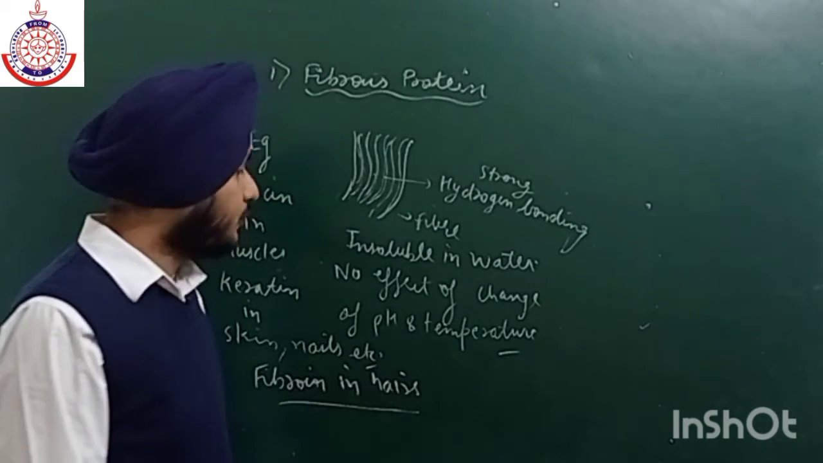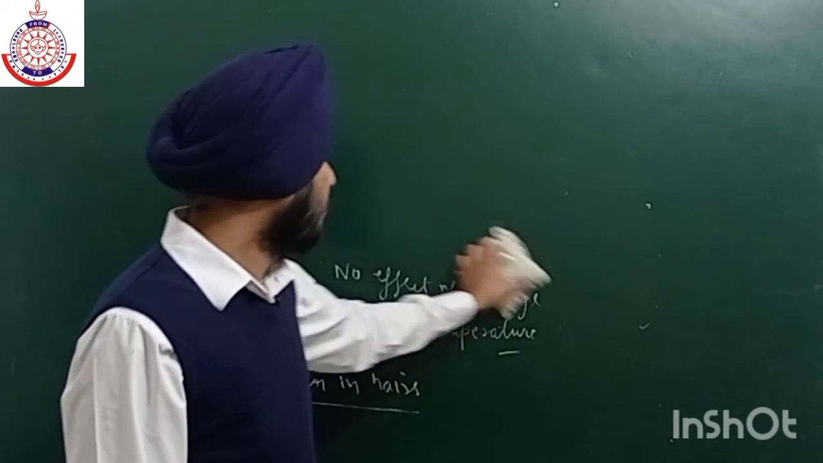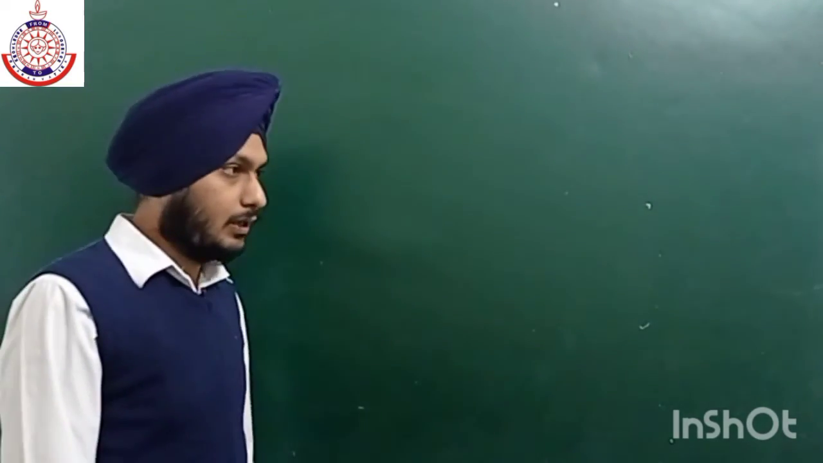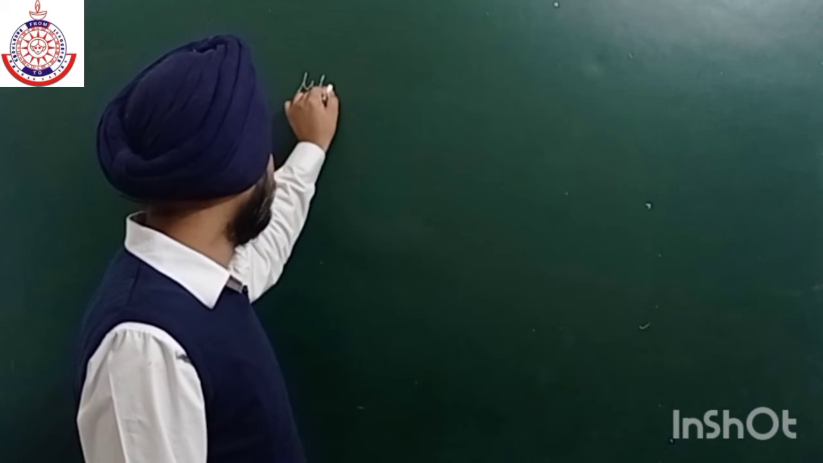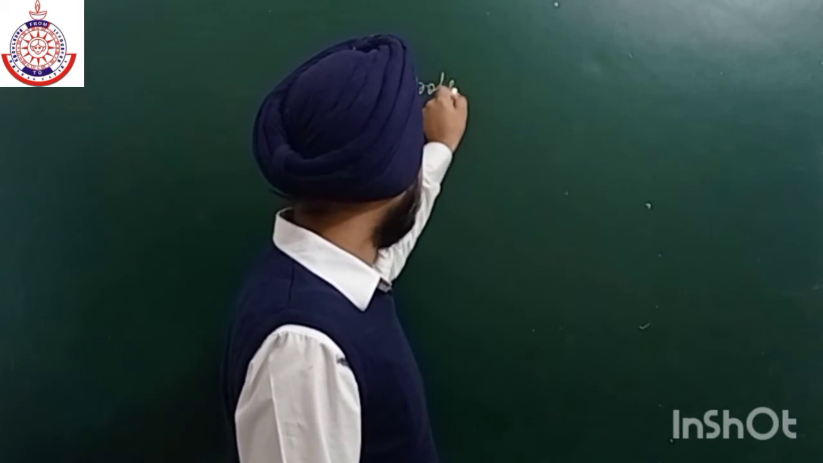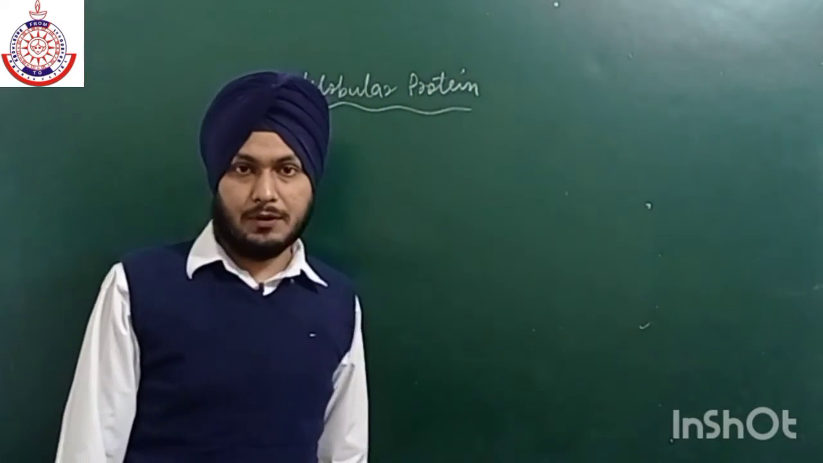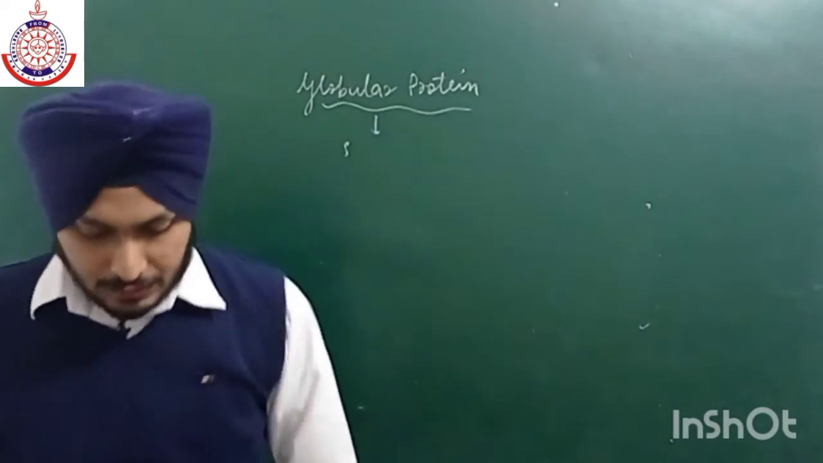Now the next type of protein is globular protein. Globular proteins are of spheroidal shape. I am not able to draw the structure because it is 3D. Fibrous protein was a little easier to draw, but it is not easy to draw the structure of globular protein. So you can check on Google what the exact structure of globular protein is. Globular proteins are spheroidal in shape.